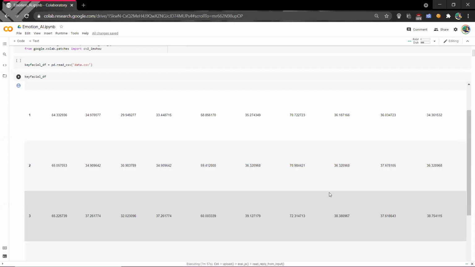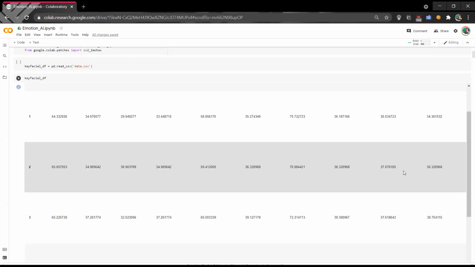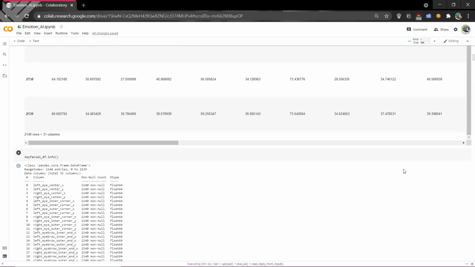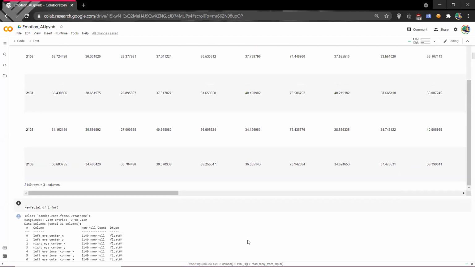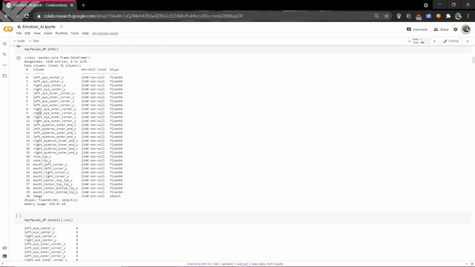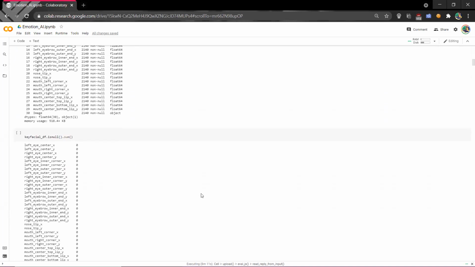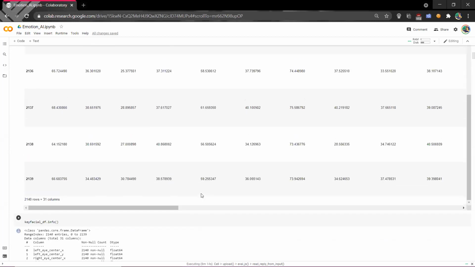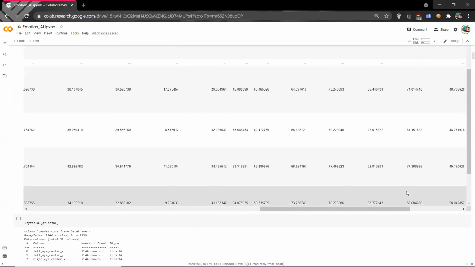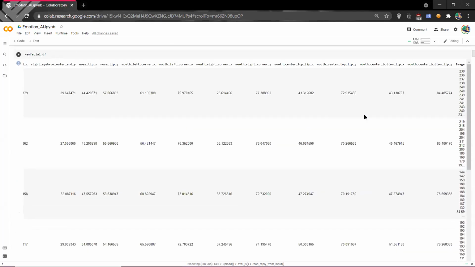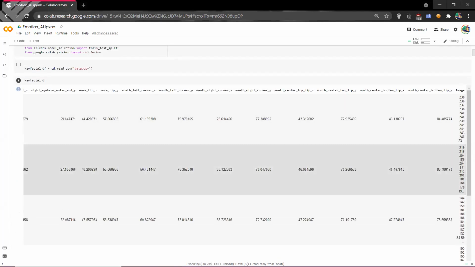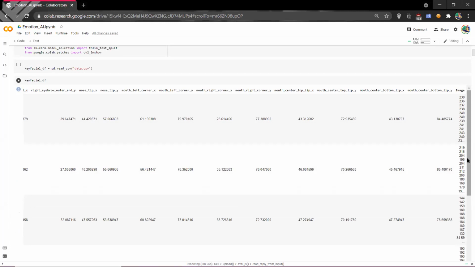If you go into our code, we have around 2,140 rows and 31 columns. As I said, these are all the variables we have, and we don't have any null values. If you see, our last column is image. This image ranges from 0 to 255, 0 being the black or the darkest, and 255 being the light or the white, and all the things in between will be gray.